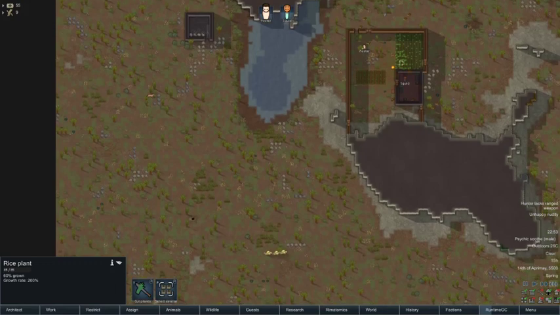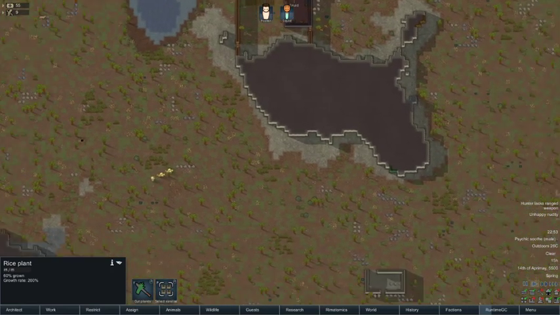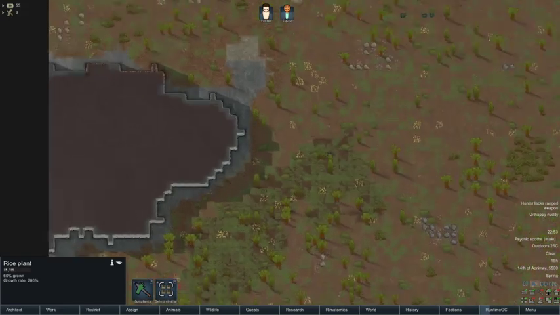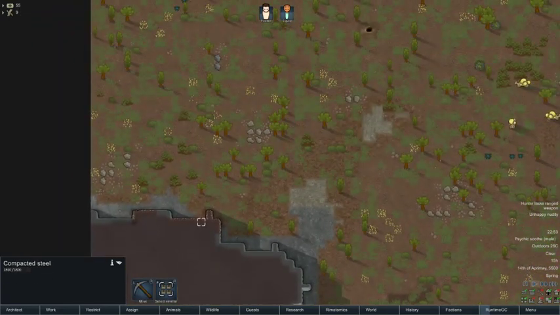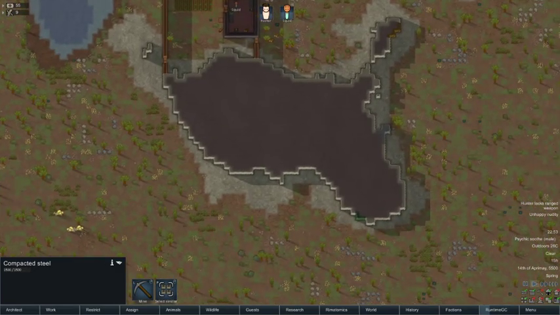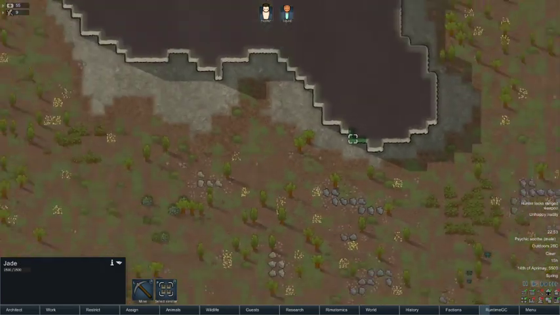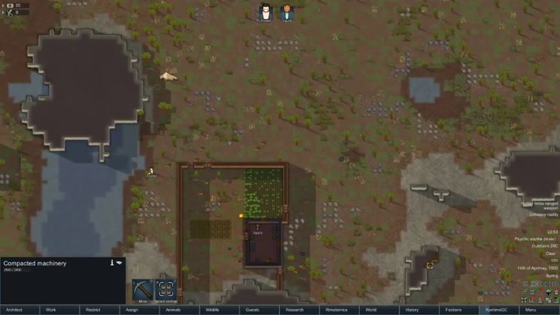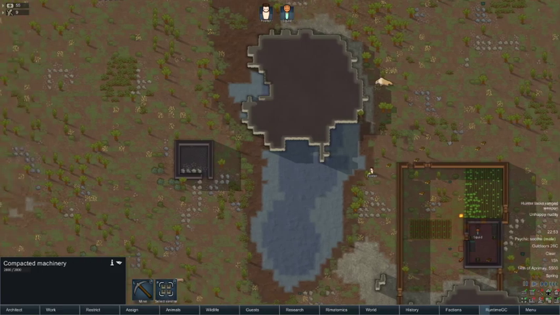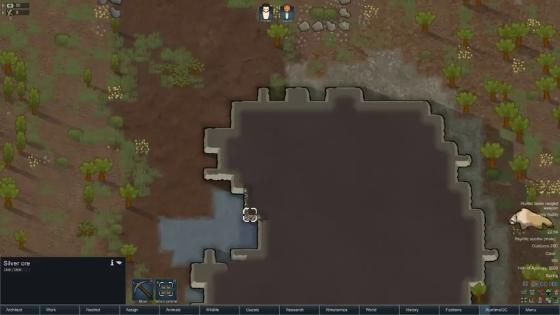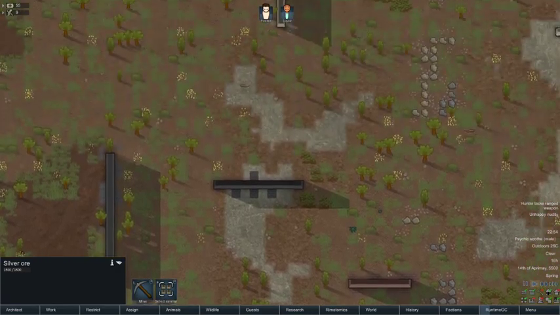Right, so now's a good time if I put it on normal speed. Let's have a look around at what we've got around here. Because steel here is going to be incredibly important later on. We've got some jade down here. Got some compact machinery, which is going to be very important, which gives us our components. Oh, we've got some silver ore, which is going to be good for when we have to start trading.